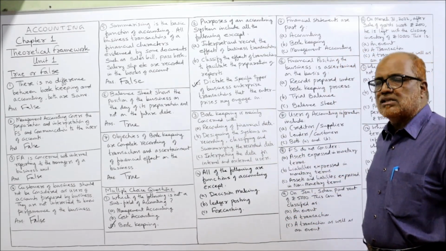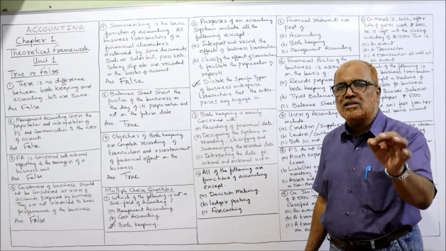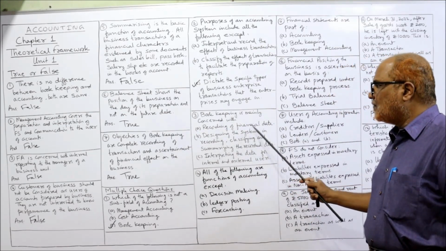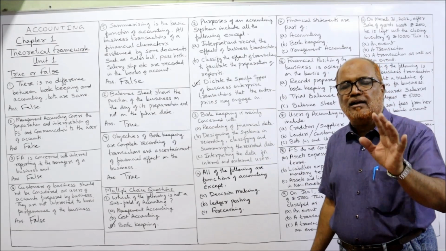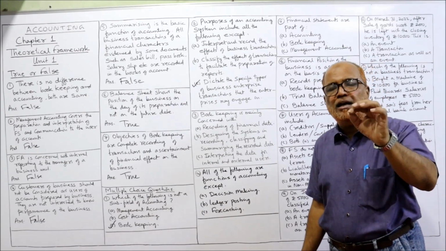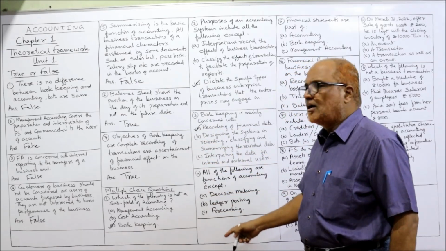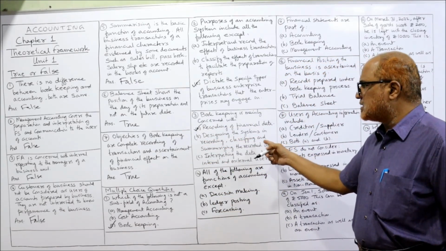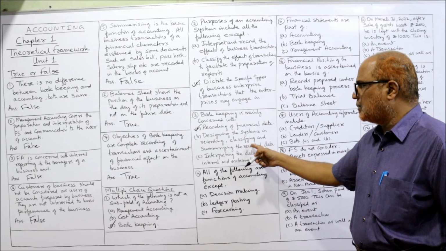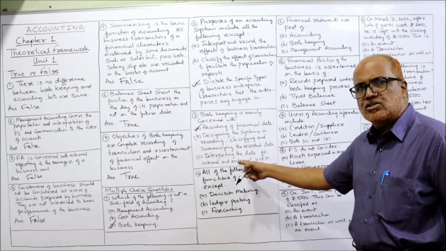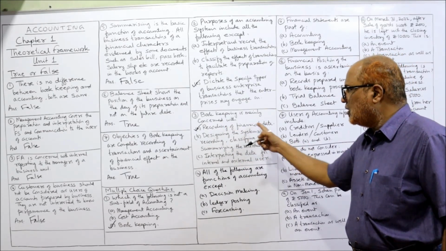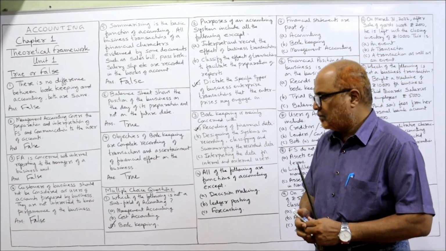Bookkeeping is mainly concerned with, what is the main activity of bookkeeping? Recording of financial data. Exactly correct. Bookkeeping is mainly concerned with recording the financial data. No need to see B and C. Designing the system, recording, classifying, or interpreting the data, this is not bookkeeping. Recording of financial data, that is bookkeeping.